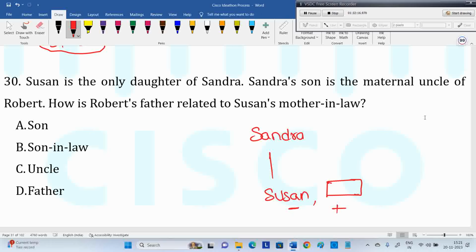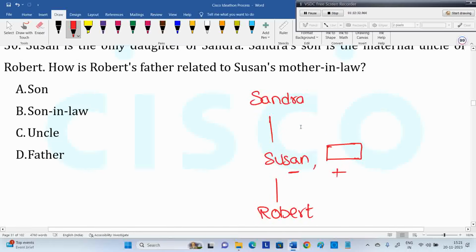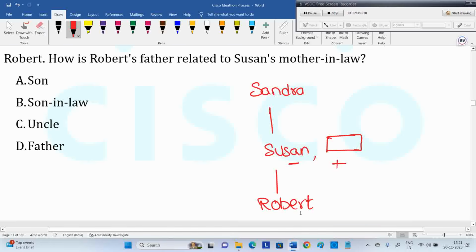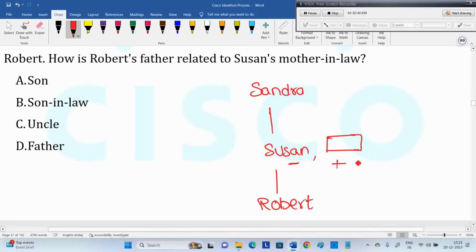Maternal uncle means nothing but mother's brother. So Susan's child is Robert. Robert's mother's brother is Robert's uncle, so Susan's brother, Sandra's son, is Robert's maternal uncle. That's fine. Next, Robert's father.